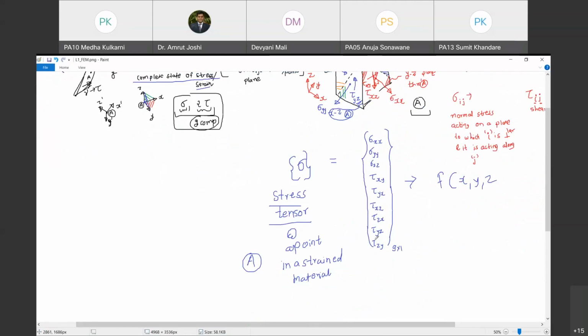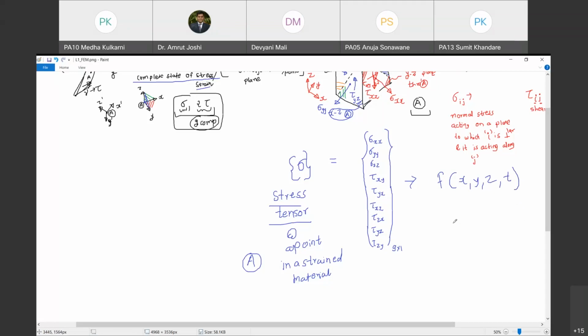And now imagine that there is an event of earthquake. Even at a given location, as the time changes, these stress components are going to change because earthquake is a temporal phenomenon. It evolves in time, not in space. Therefore, at a given point during the earthquake time history, the stresses are going to change. So in general, these stress tensor components are going to be functions of space, that is x, y, z, and t.